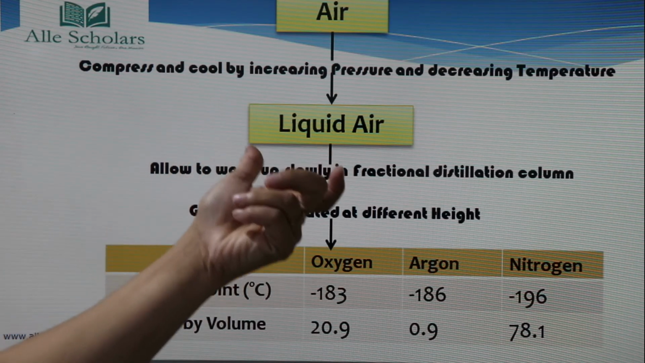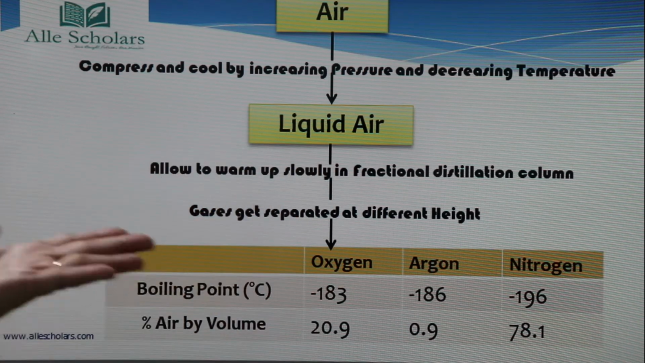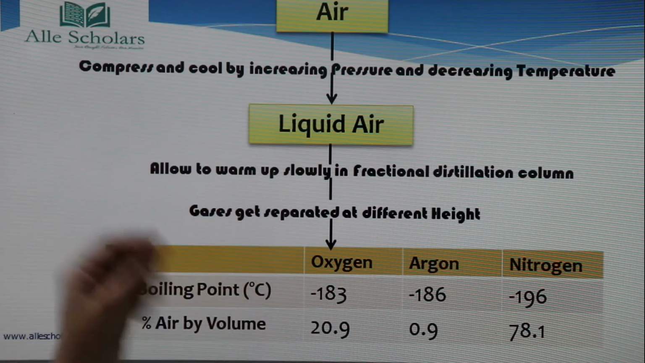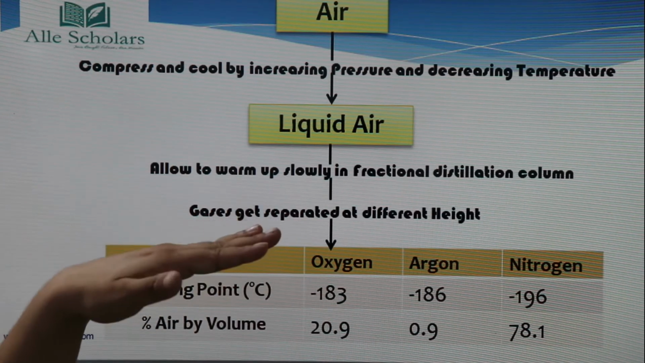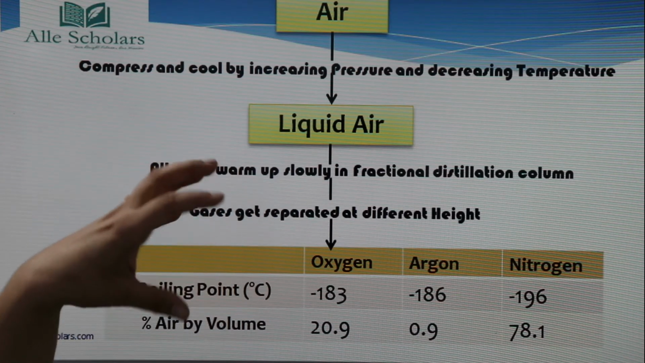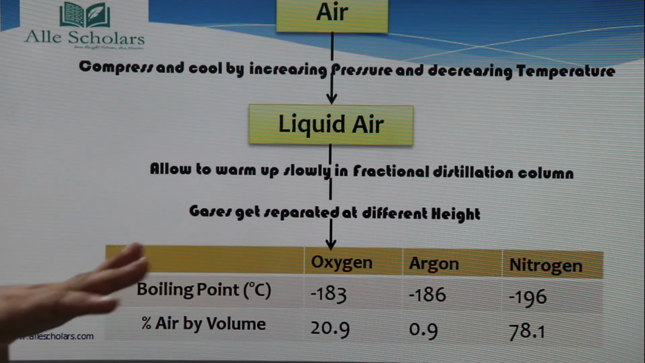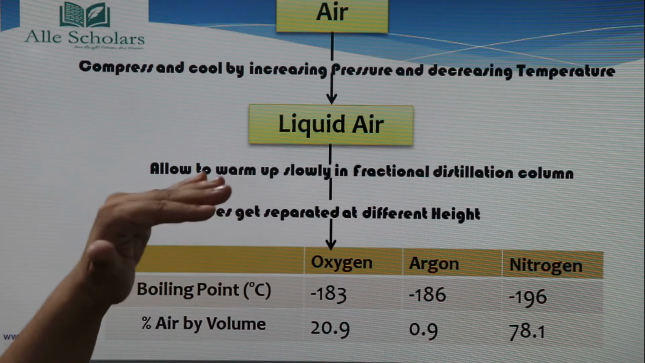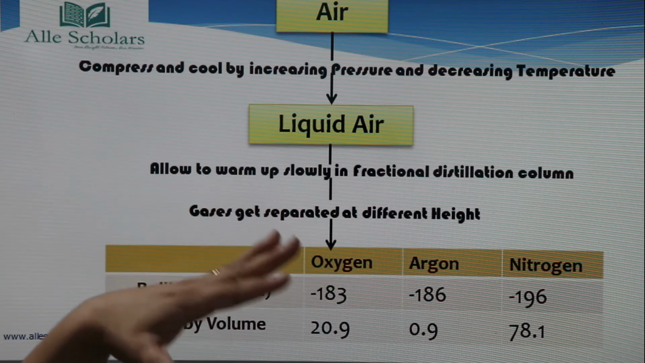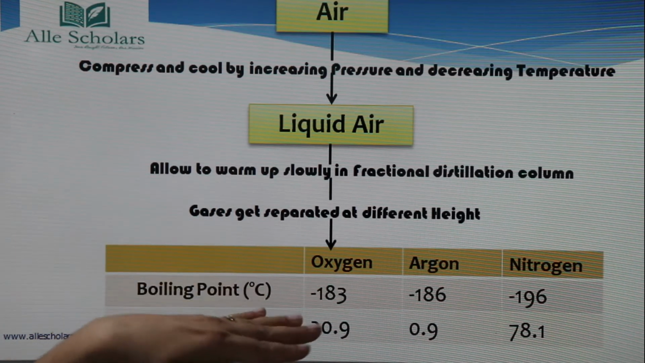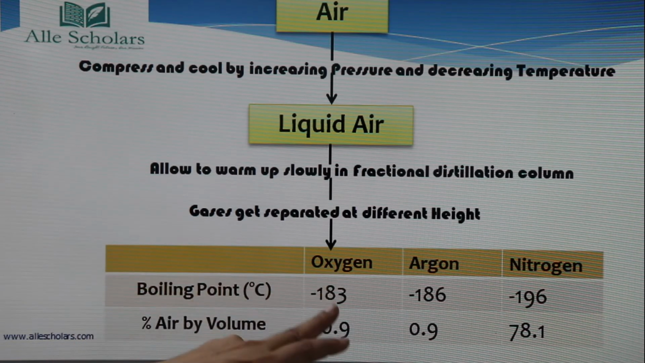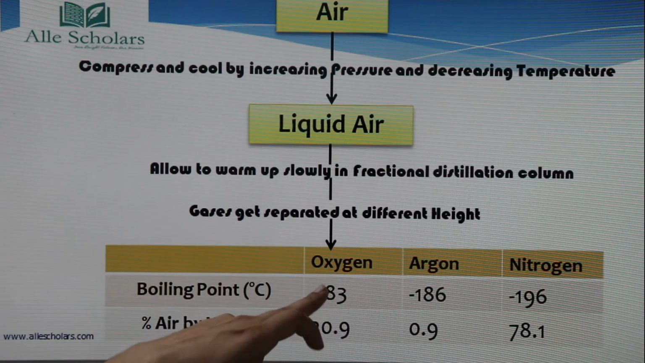Now this liquefied air, or the air that is present in liquid state, is allowed to warm up slowly in a fractional distillation column. This liquefied air goes through the process of fractional distillation where it is warmed up slowly. At this point the gases get separated at different heights, or you can say different levels. So here you can see that the boiling point of oxygen is minus 183.